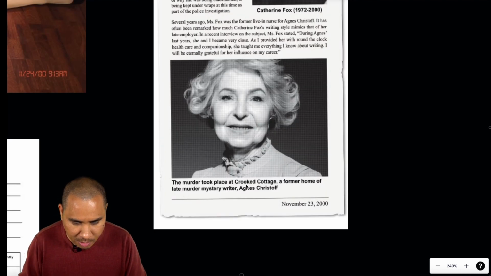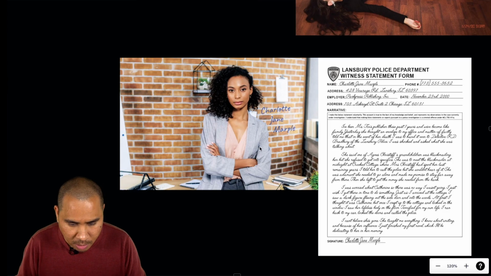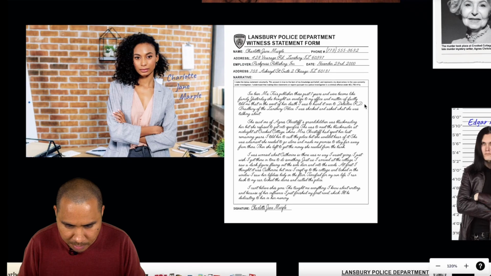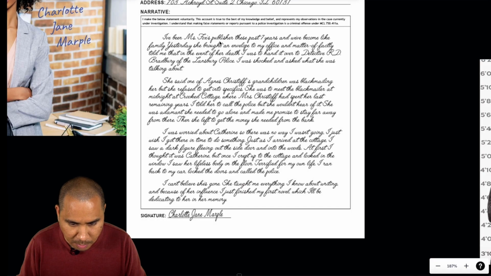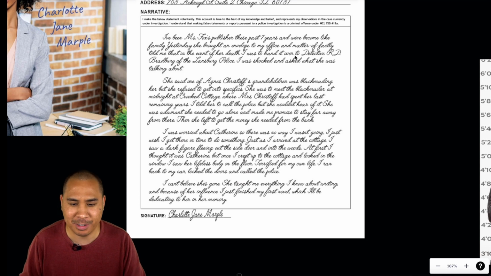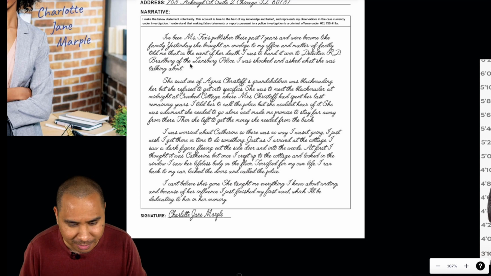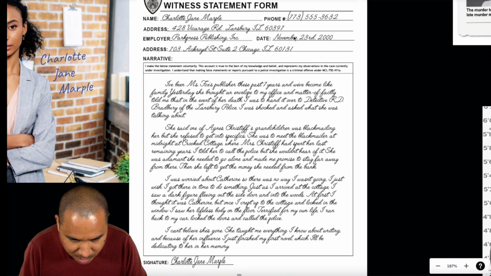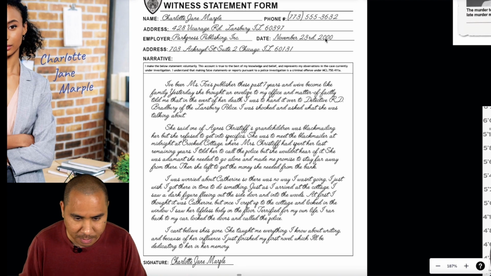The murder took place at Crooked Cottage, a former home of late murder mystery writer Agnes Kristof. So we have Charlotte Jane Marple, who gave a statement. "I've been Miss Fox's publisher these past 7 years, and we've become like family. Yesterday, she brought an envelope to my office and matter-of-factly told me that in the event of her death, I was to hand it over to Detective R.D. Bradbury of the Lansbury Police. I was shocked and asked what she was talking about." So yesterday, and this is the 23rd, so the day before.